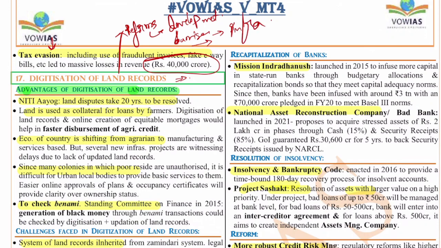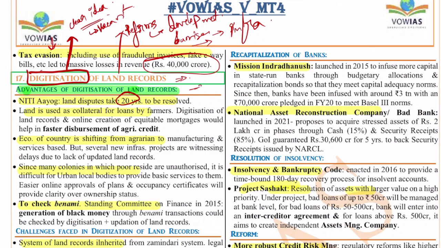Among the land reforms, digitization is one of the most important things, because the biggest advantage is that we will have a clear idea about the land that is there. So there will be no frauds. Also, we will have a clear picture about the vacant land, where it is vacant, and we can use the land very efficiently. Currently, according to Niti Aayog, a land dispute takes over 20 years to be resolved. This can easily be solved with digitization. There will be much more clarity in the registrations and all.